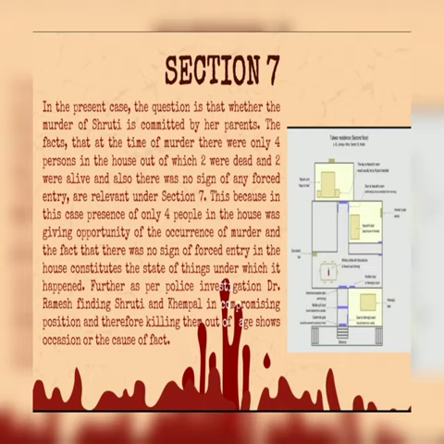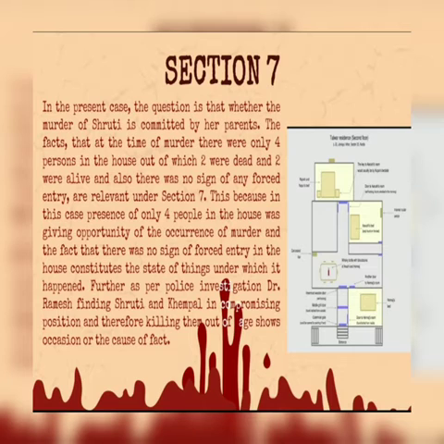In the present case, the fact in issue is whether the murder of Arushi was committed by her parents. The facts that at the time of murder there were only 4 persons in the house, out of which 2 were dead and 2 were alive, and also there was no sign of any forced entry, are relevant under section 7. This is because in this case presence of only 4 people in the house is giving opportunity for the occurrence of murder, and the fact that there is no sign of forced entry in the house constitutes the state of things under which it happened.